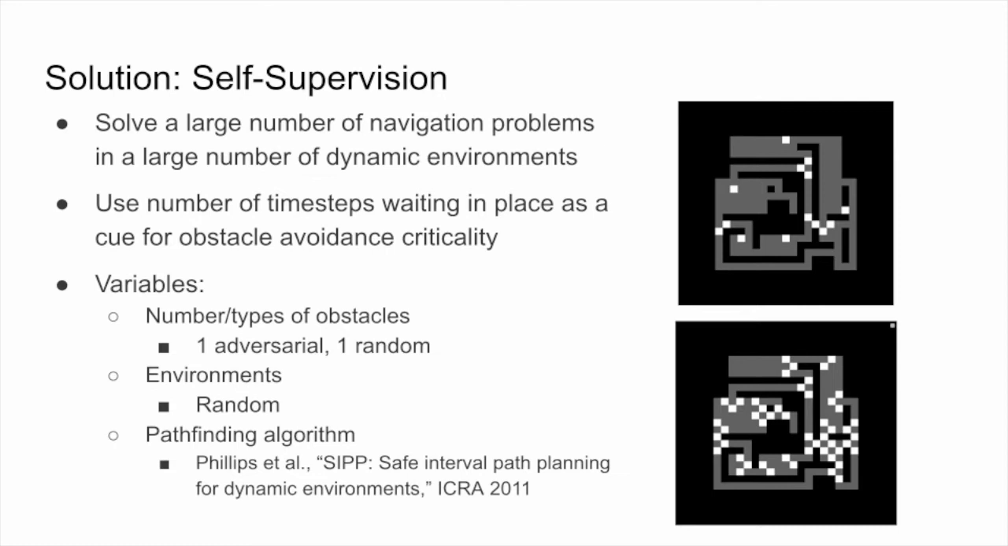The number and types of obstacles, planning algorithms used, and environments determine what avoidance criticality looks like in a specific scenario. In our case, we choose to introduce one obstacle that takes the shortest path from the goal to the start of the agent's task, and one with a random path. Our environments are randomly generated but consist of hallways and rooms, which gives us a heuristic for this specific topology. For data generation and all of our planning, we use Safe Interval Path Planning by Phillips et al., which may be used as a decentralized multi-agent pathfinding algorithm.